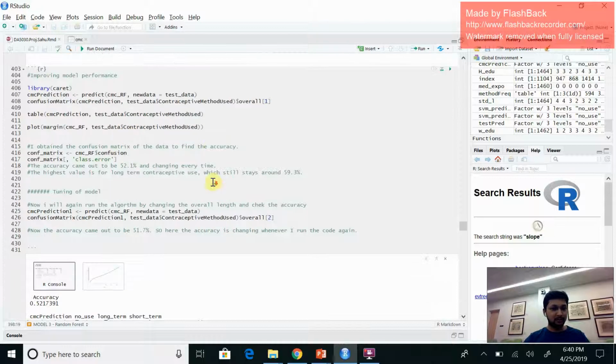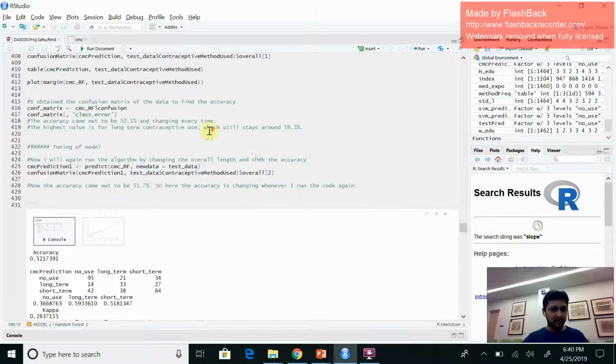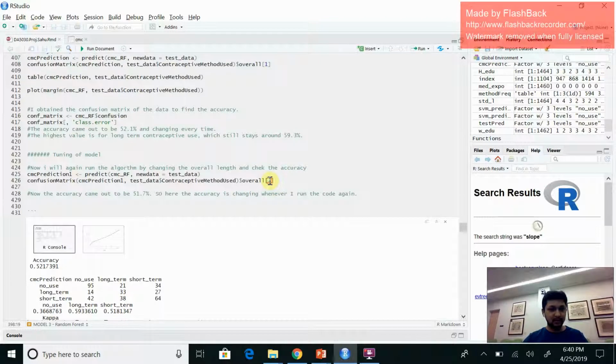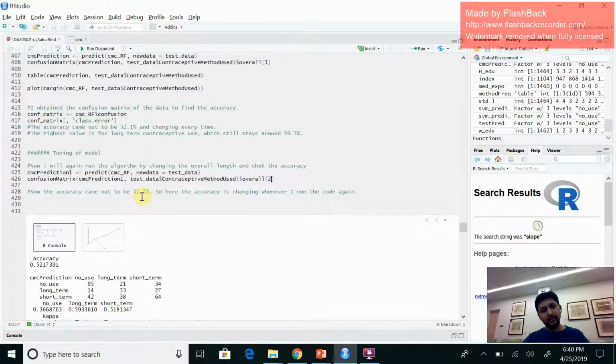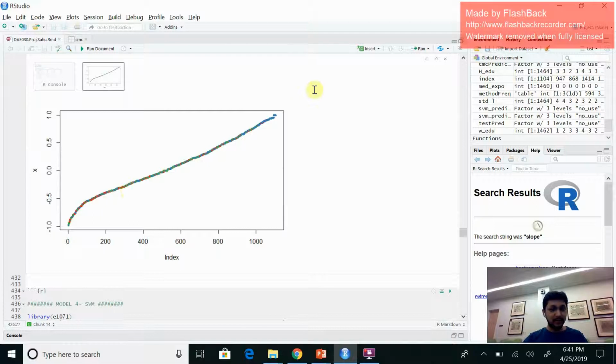So now, improving this model performance, I have found the accuracy by using the confusion matrix. The accuracy came out to be 52.7%. Then I have again tuned this model by changing the value from 1 to 2 here. So the accuracy changed to 51.7%. Whenever I run this model, the accuracy is still changing, but it does not fall below 50% or go beyond 53%.